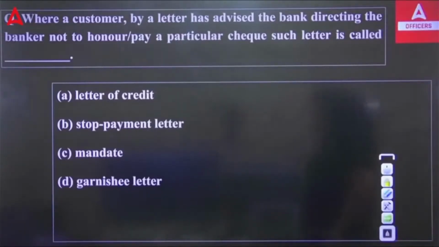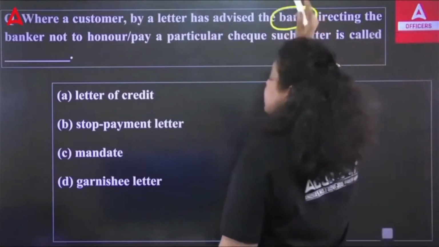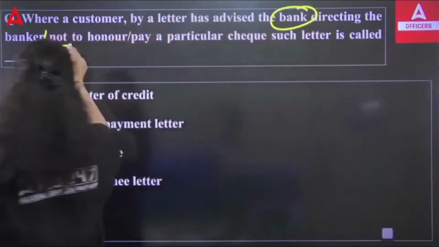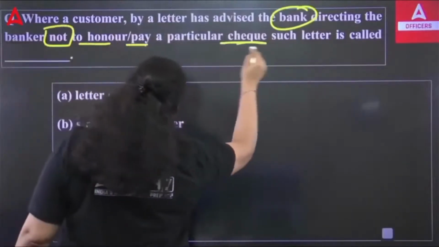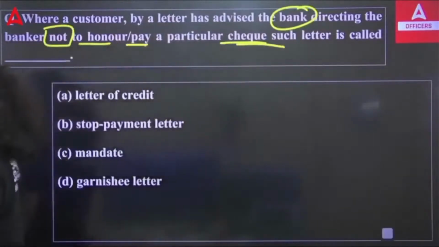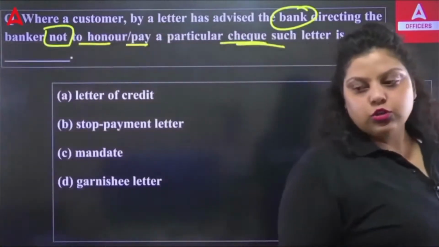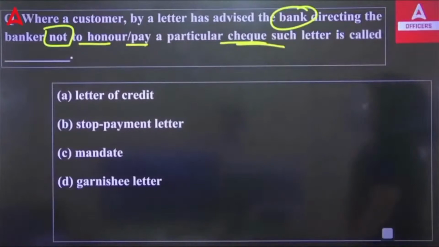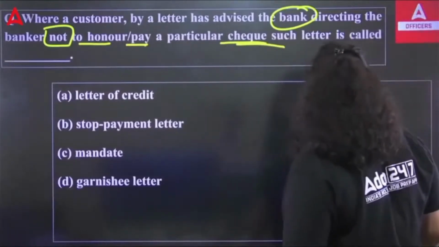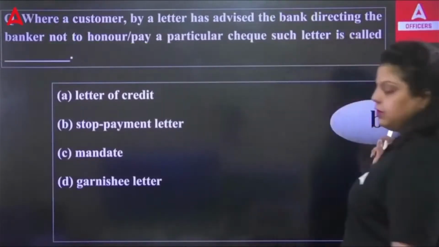In which condition, when a customer by a letter has advised the bank and directed the bank not to honor or pay a particular check, such a letter is called: letter of credit, stop payment letter, or garnishee order or mandate? The right answer is stop payment letter.